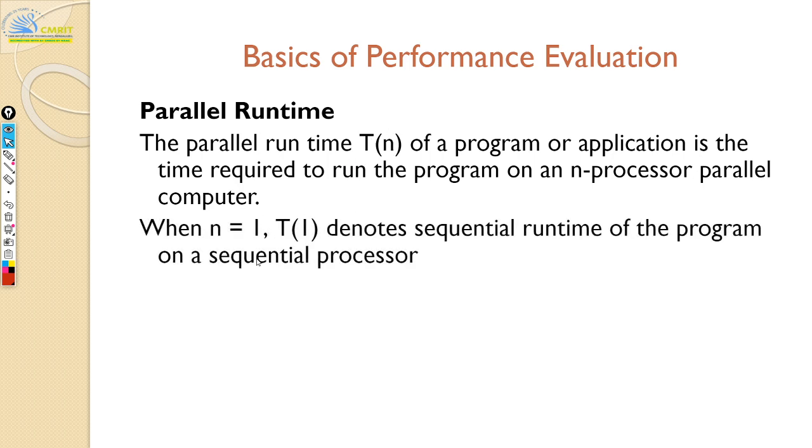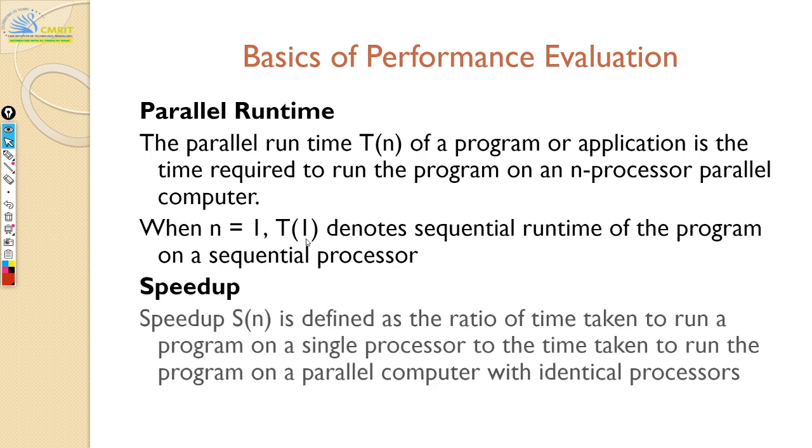So when n is equal to 1, it becomes a sequential runtime. T of 1 is nothing but when you have only one processor, the time it takes for that algorithm or program to finish. Now speedup, as we've already seen, is nothing but old execution time divided by new execution time. Any questions so far?